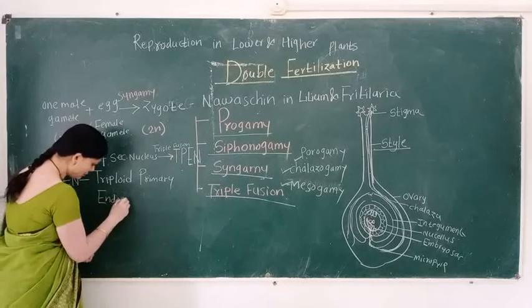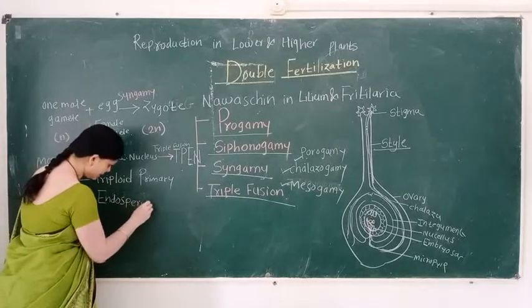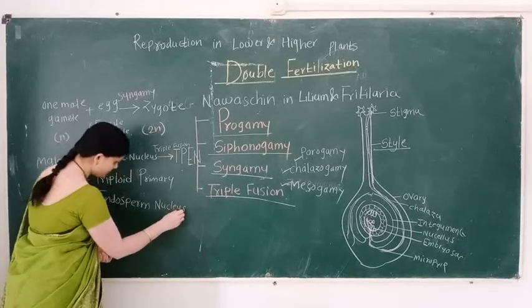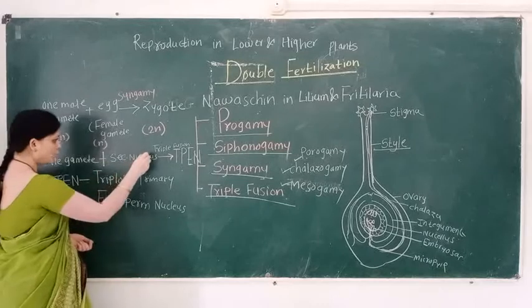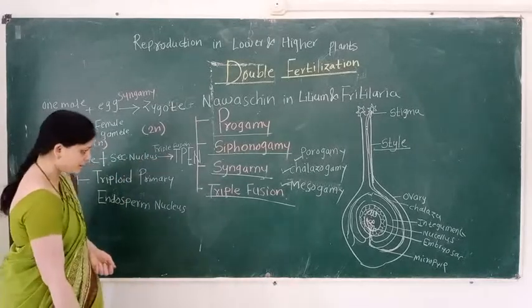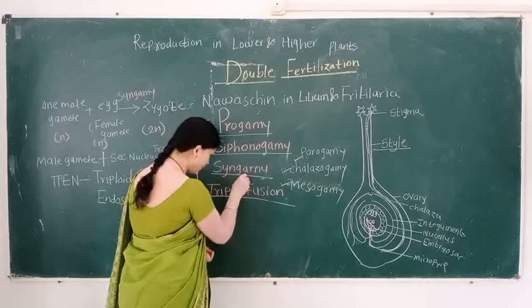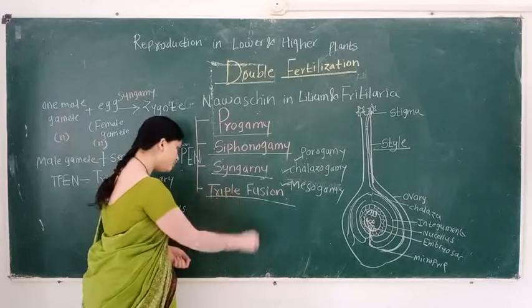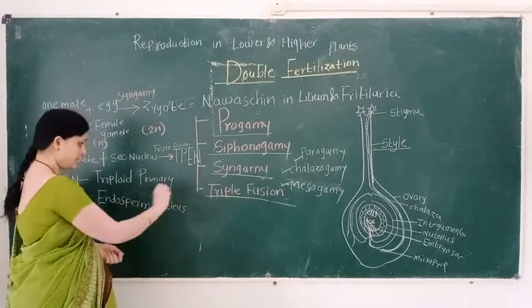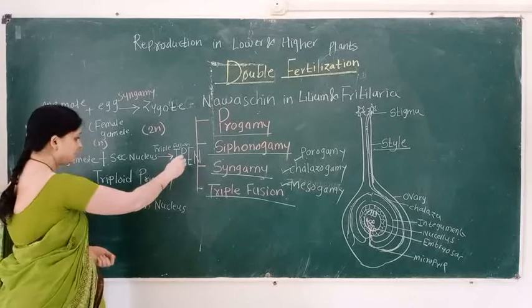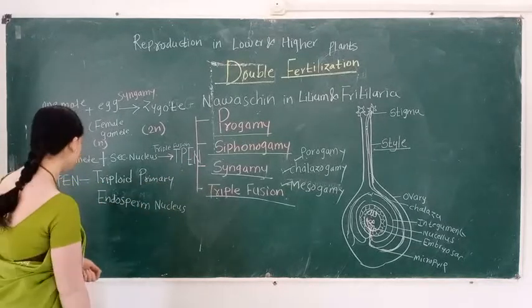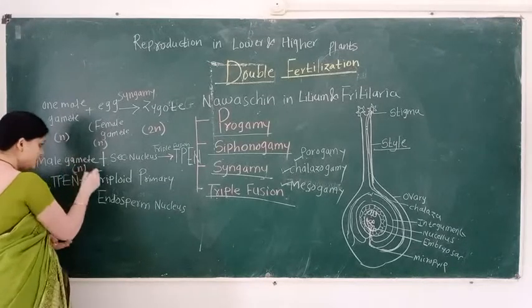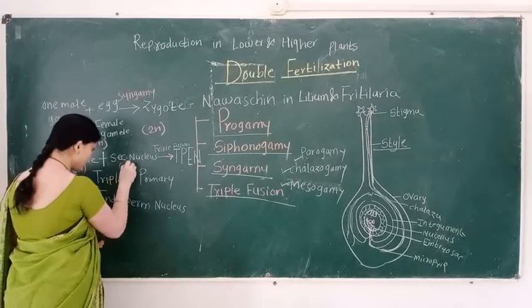Endosperm nucleus. Triploid primary endosperm nucleus is the result of a triple fusion. That is, in syngamy, a diploid zygote is formed, and in triple fusion, a triploid primary endosperm nucleus is present. The male gamete is haploid, but the secondary nucleus is diploid.